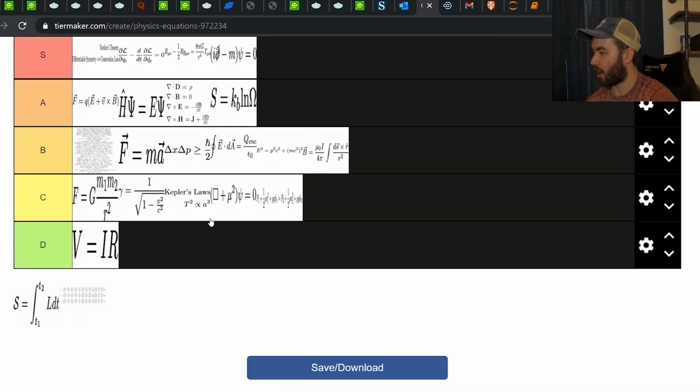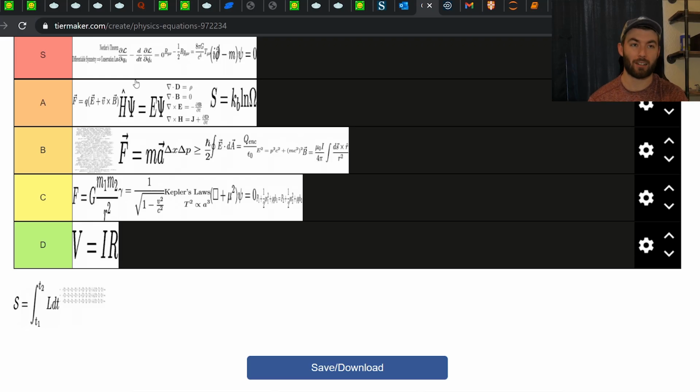So like all of this stuff can be related to an action. It's hugely important. It's not just limited to any one field. You use it in classical mechanics, this principle of least action. You can use it in quantum mechanics if you're particularly masochistic. You can do standard quantum mechanics, not even quantum field theory, using principle of least action, and that'll give you like a path integral formalism. I don't recommend doing that if you're just doing standard quantum mechanics. I think the Schrödinger equation is actually better, but the thing is that the path integral can do it.